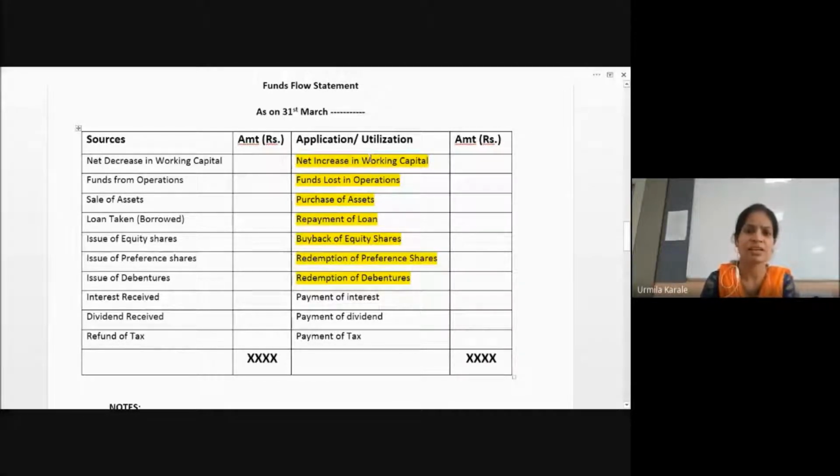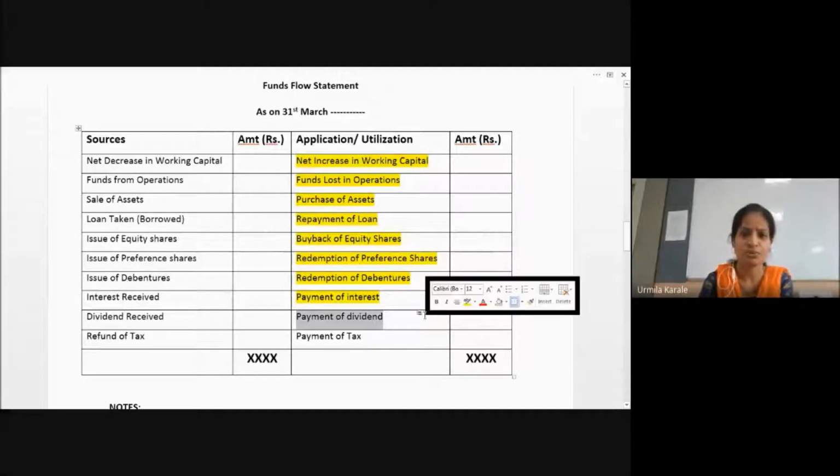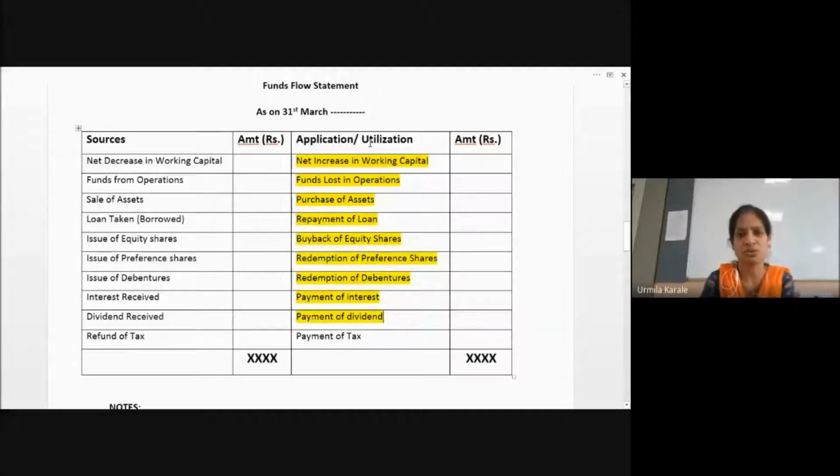For extra working capital, you are paying. Here you have lost, meaning indirectly whatever your amount is, that is going to reduce. The sources will be reduced because you are losing some money. So if you are receiving interest income, that is an inflow; if you are paying it, then it is an outflow. If dividend is received, then that is the inflow or a source. Then if you are paying the dividend, it's a payment. You are utilizing the money or funds for making all these payments.